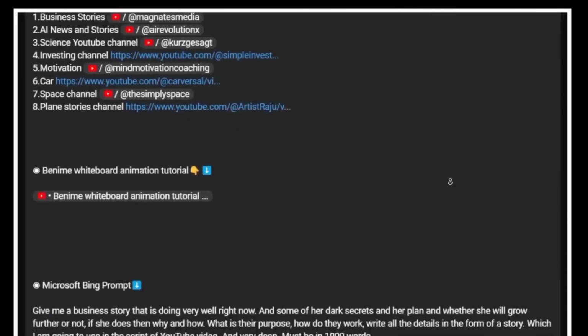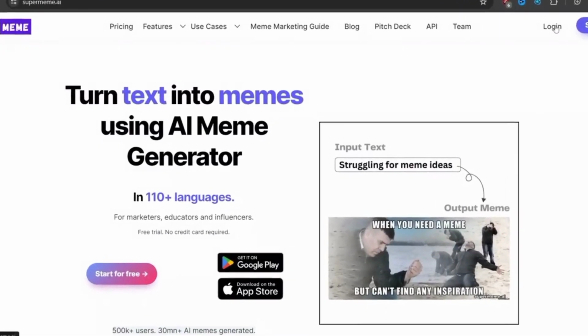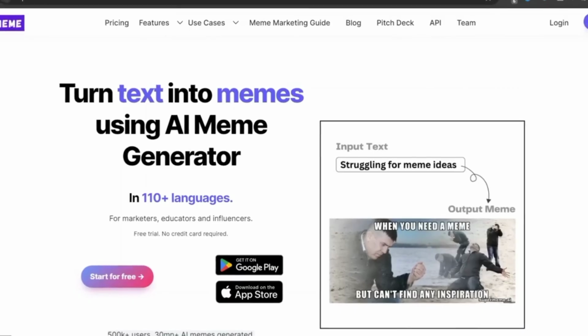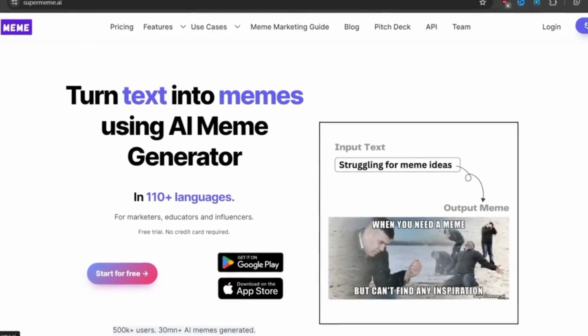Supermeme.ai. Make your own memes. Let us be honest, memes make your content more engaging, funny, and shareable, but finding the right meme is tough and time-consuming.